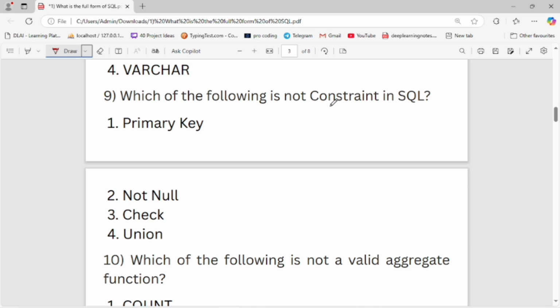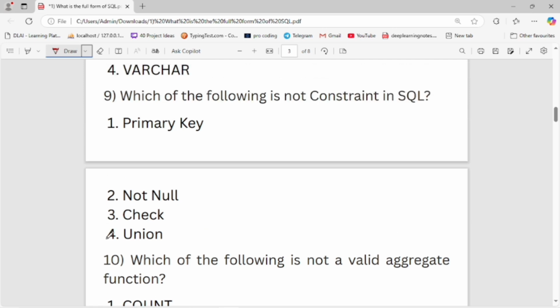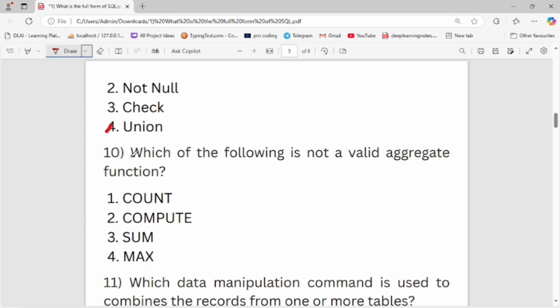Which of the following is not a constraint in SQL? First is primary key, second is not null, third is check, fourth is union. Fourth option is the right option. It is not a constraint in SQL. Now let's move to the next question.